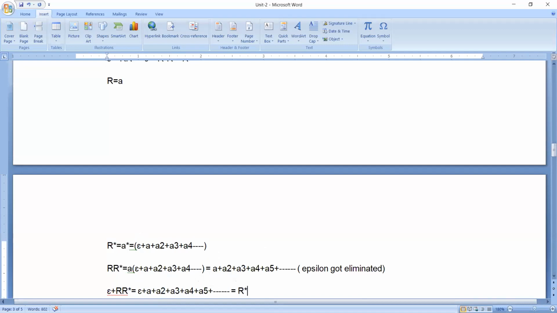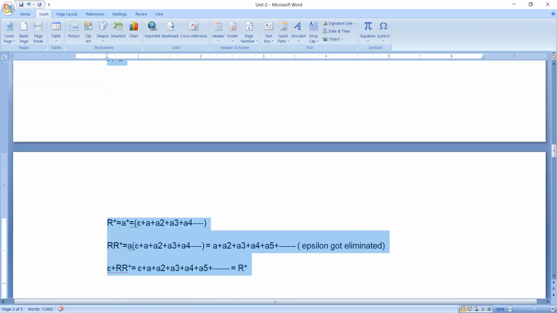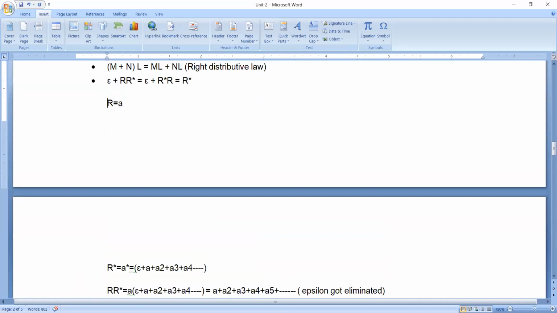Like this, you need to prove it. Maximum, you are not going to get any proofs, something like when I give an expression like epsilon plus R R star, please find out what the right hand side might be. They don't give it like that. Suppose they ask you such types of questions, please follow the procedure which I followed just now to demonstrate this, so that you will get the correct answer.